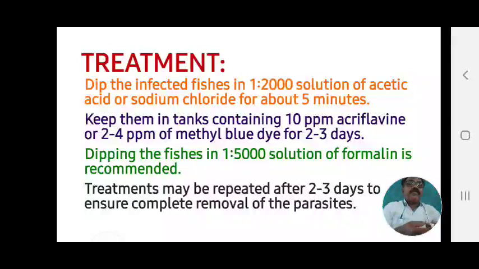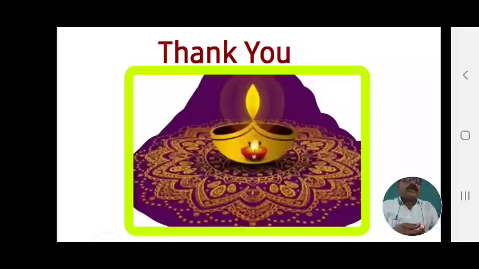These are the few treatments which we have seen. With this, we have completed the first monogenetic trematode, Gyrodactylus elegans. This worm parasite attacks in the monsoon season in carps, major carps, and exotic carps, and carp culturists and farmers are threatened by it. It is more dangerous because it is a monogenetic trematode.